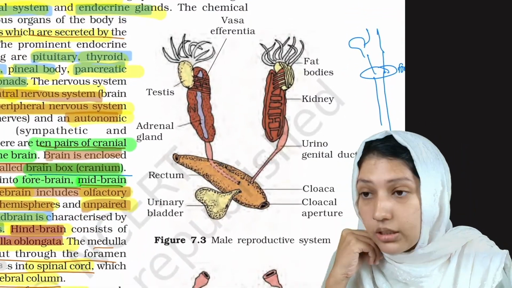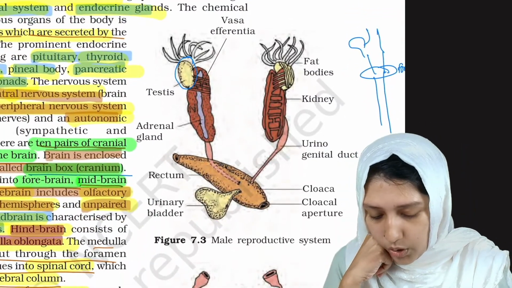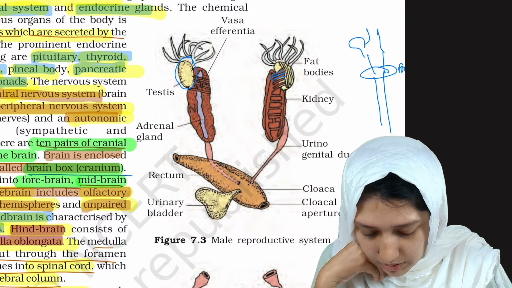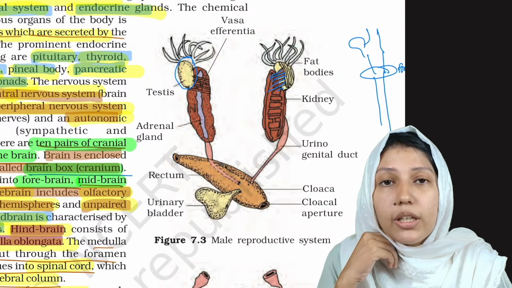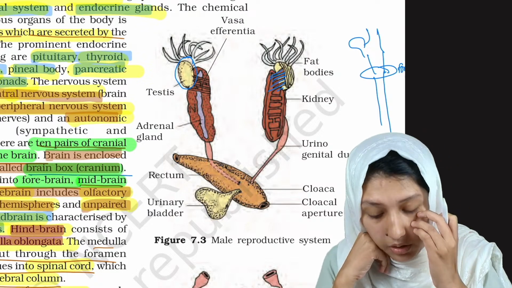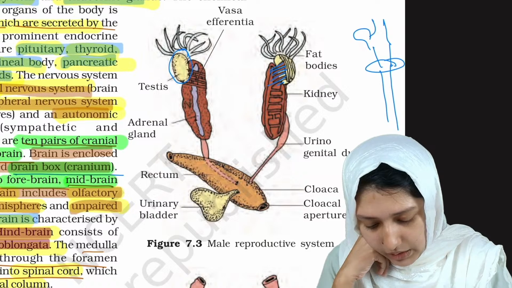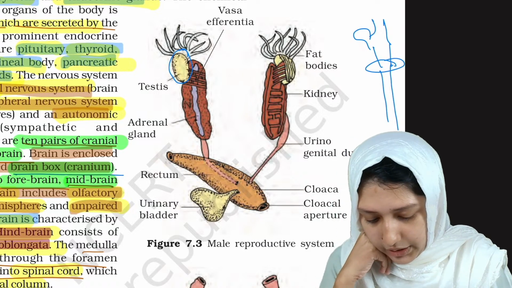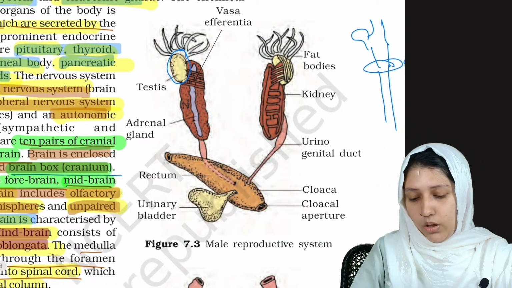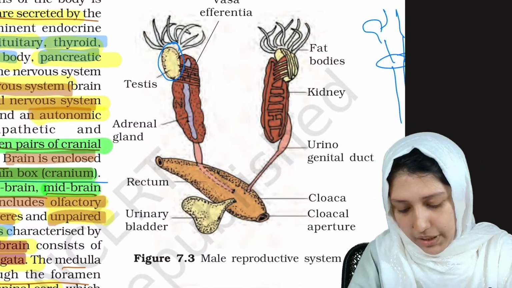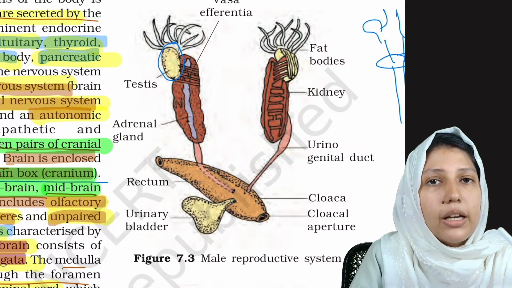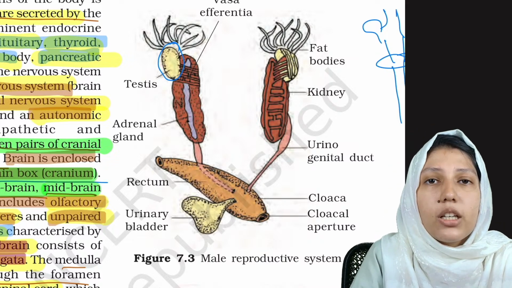This is the testis, the yellowish ovoid shaped structure. And can you see these tubules? These tubules are known as vasa efferentia. They are 10 to 12 in number. Clear? And they connect to the kidney. Okay, and here there is Bidder's canal. Bidder's canal is not visible in this diagram, but they go into Bidder's canal, and from Bidder's canal to the urogenital duct to the cloaca.